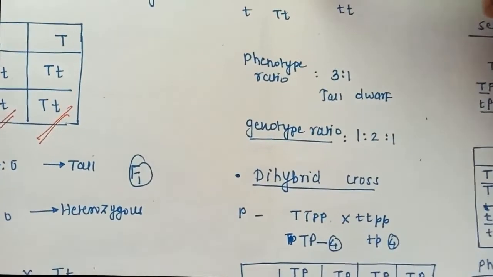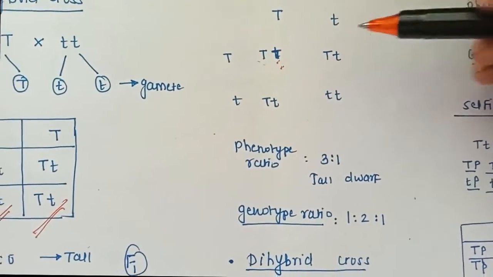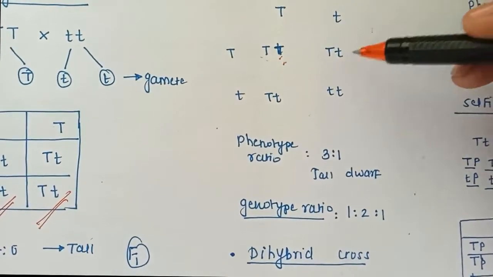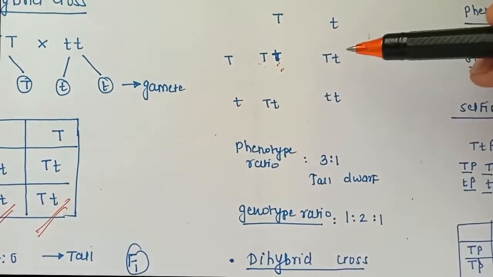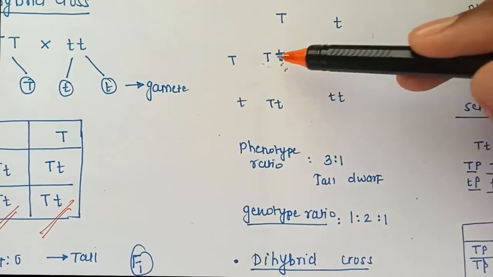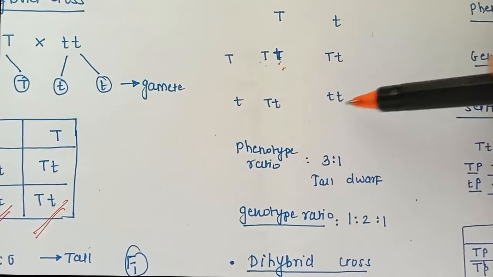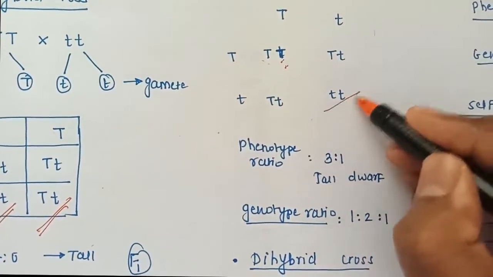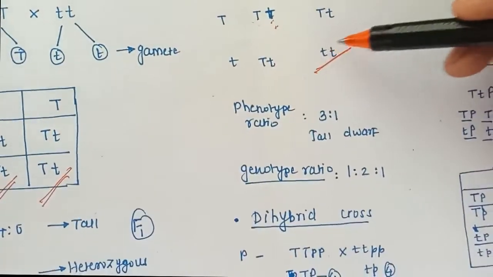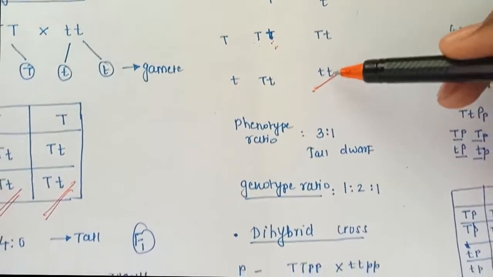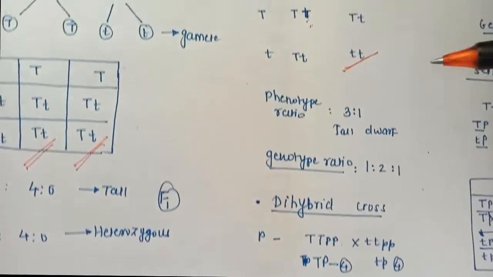Here this capital TT is homozygous and it is tall because both are the same alleles. Here it is heterozygous, the alleles are different, but the dominant character exists, that is capital T, so it will be tall. So it is a heterozygous tall, and that is a homozygous tall. This Tt is again a heterozygous tall. Now this tt is homozygous dwarf, because both alleles are the same, and small t is the dwarf notation.